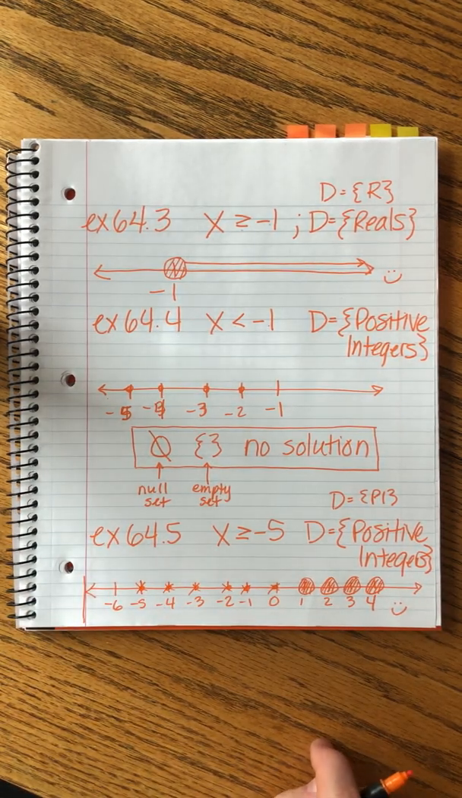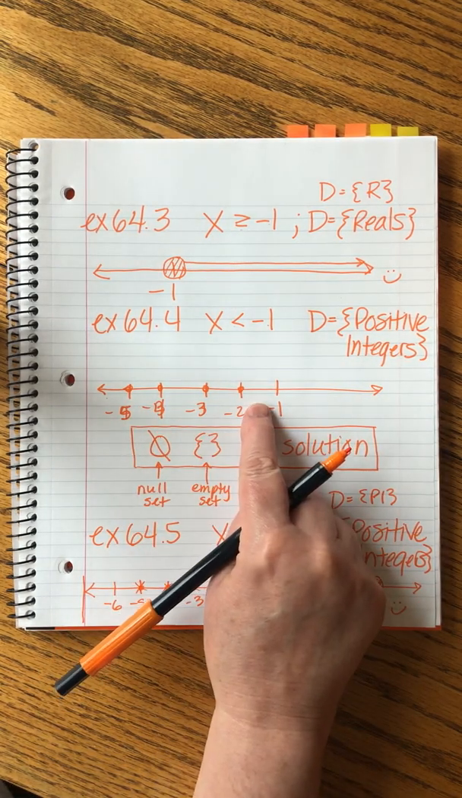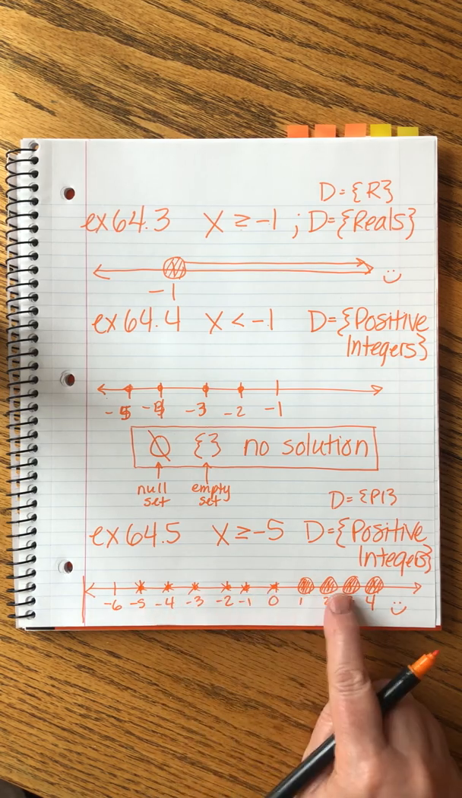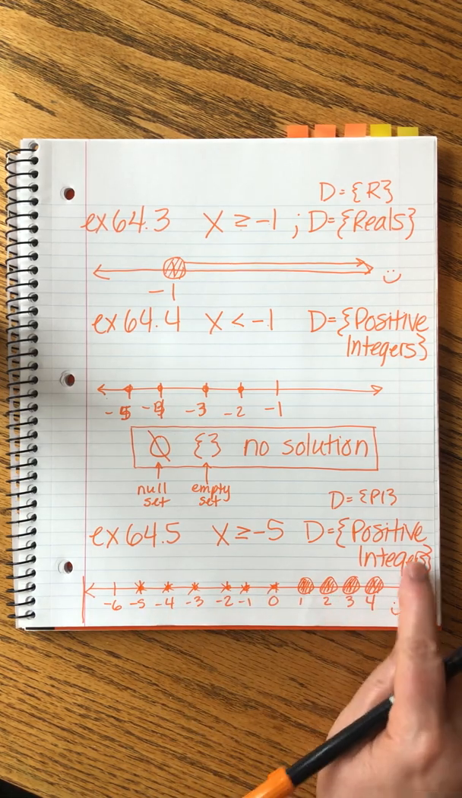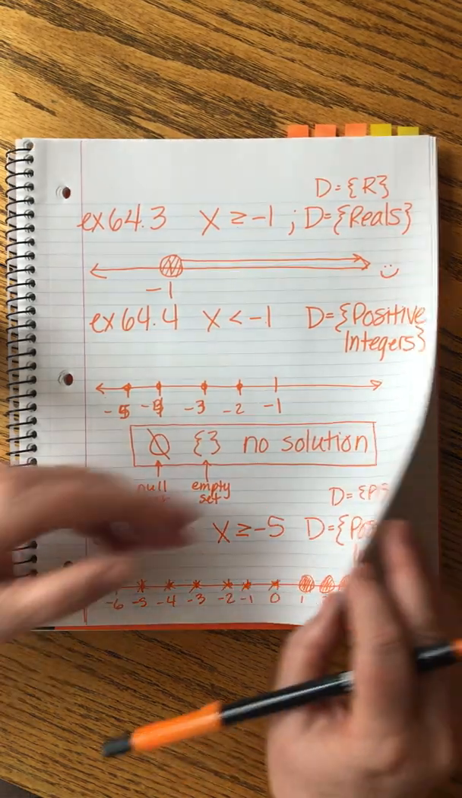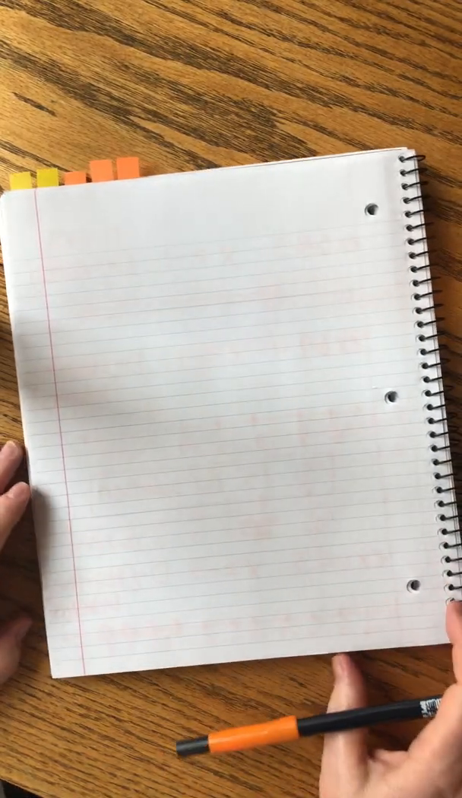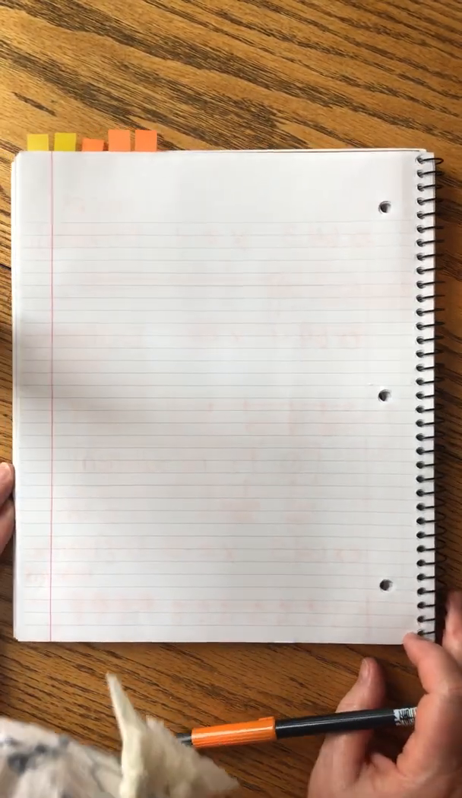Okay? So sometimes our domain makes it impossible to have a solution. Sometimes we still have a solution, but it doesn't include as many as it would have if the domain was different. Two more. They have a slight wrinkle.